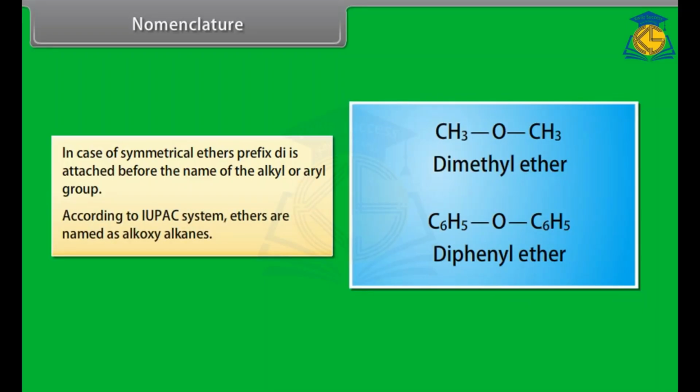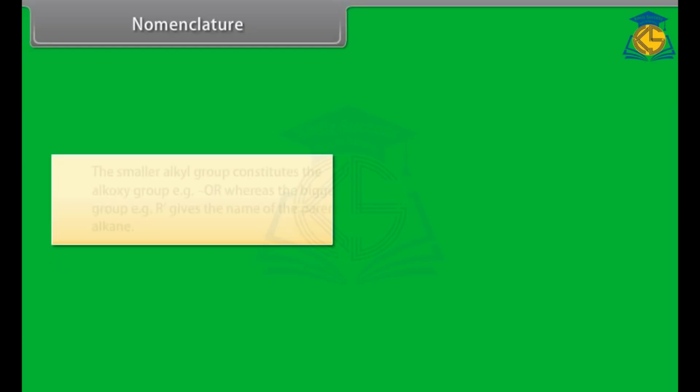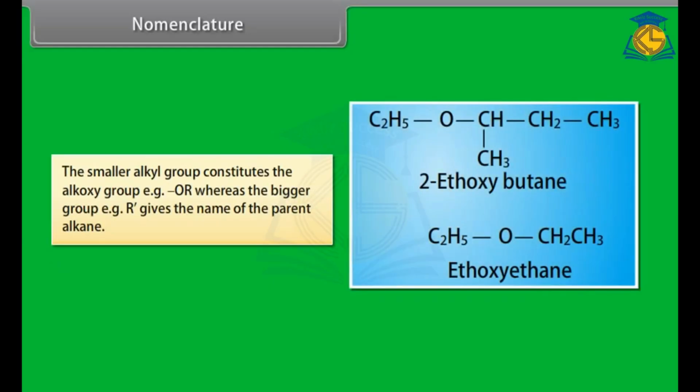According to IUPAC system, ethers are named as alkoxy alkanes. The smaller alkyl group constitutes the alkoxy group, for example OR, whereas the bigger group, for example R, gives the name of the parent alkane.